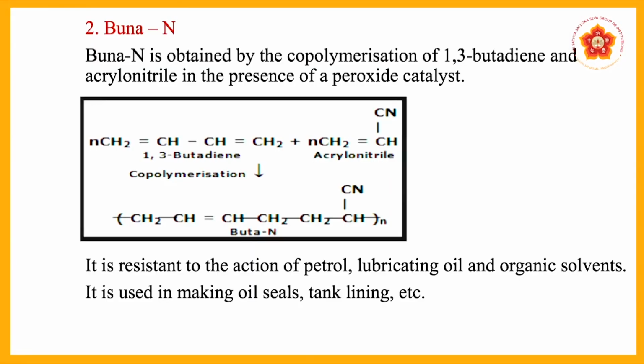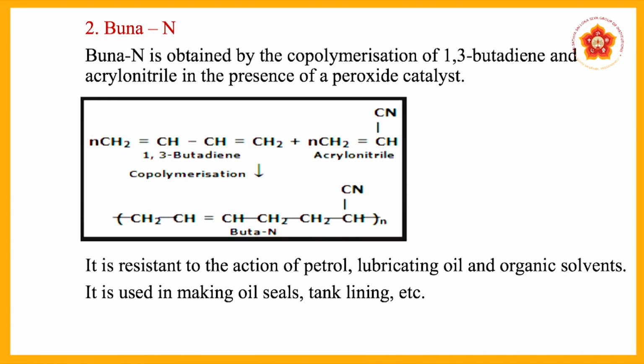Okay, so this is the 1,3-butadiene structure. We used many times the 1,3-butadiene. So CH2 CH CH CH2, that is 1,3-butadiene because at carbon 1 and carbon 3 there is a double bond, butadiene, and acrylonitrile, the structure is CH2 double bond CHCN. Okay, and we will get the Buna-N, that is a butadiene acrylonitrile structure.